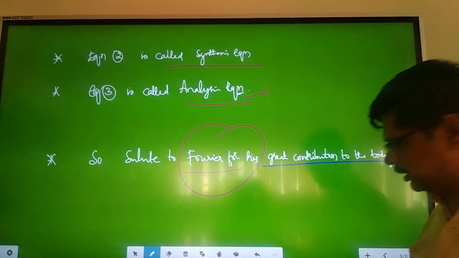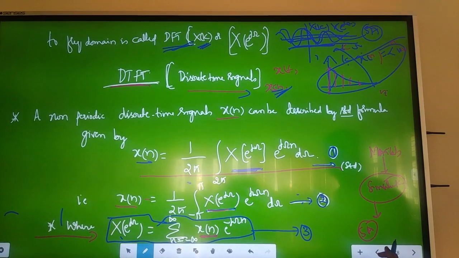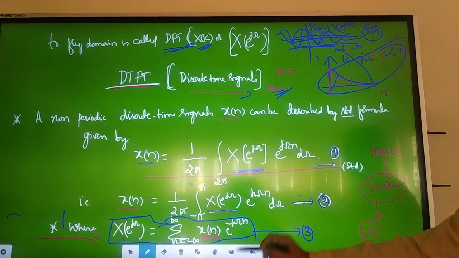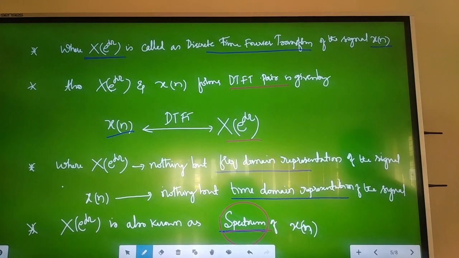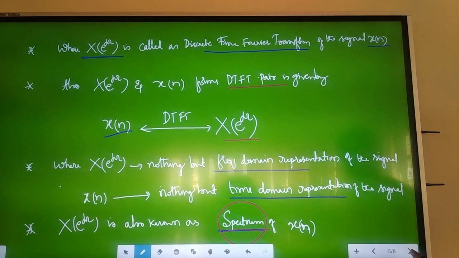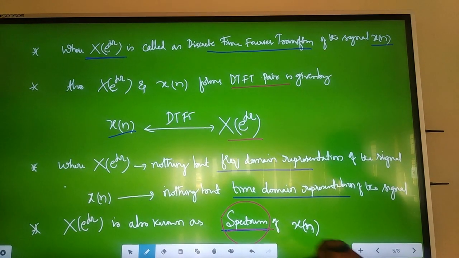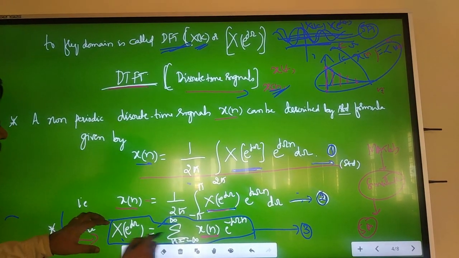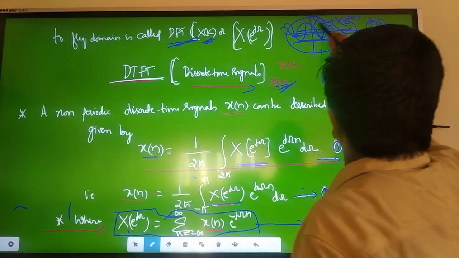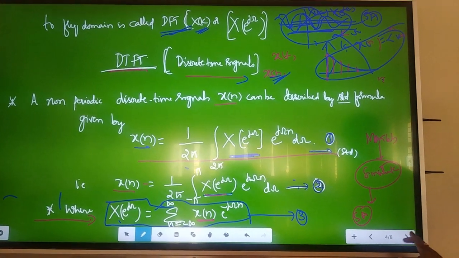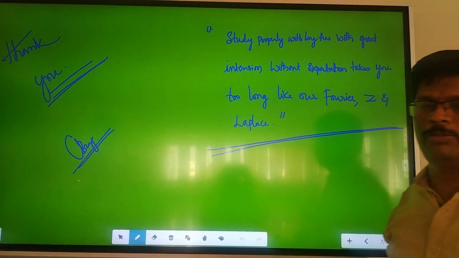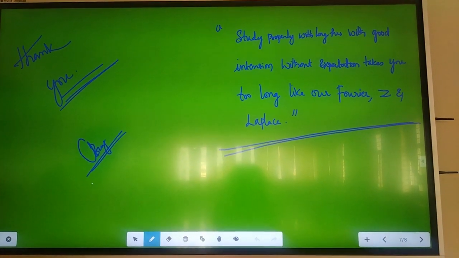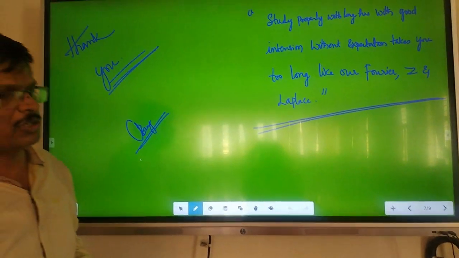I hope I'm clear today. We discussed the original signals and the DTFT tool: how to convert the original signal x of n from the time domain to the frequency domain using these equations. Once you get the frequency domain, next class we will see how to draw the spectrum after getting x of e power j omega, through simple problems. Please refer to this and wait for the next sessions. Let me draw a spectrum in the next sessions.